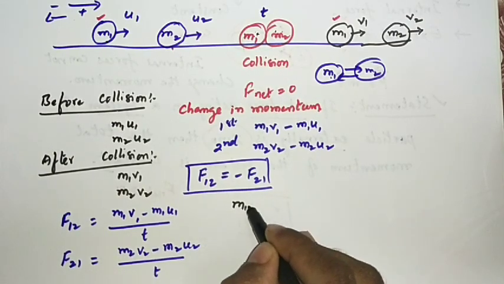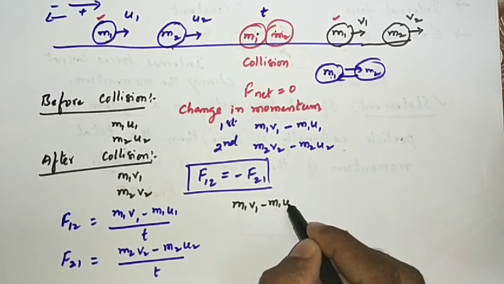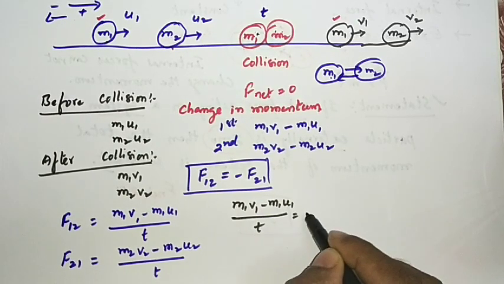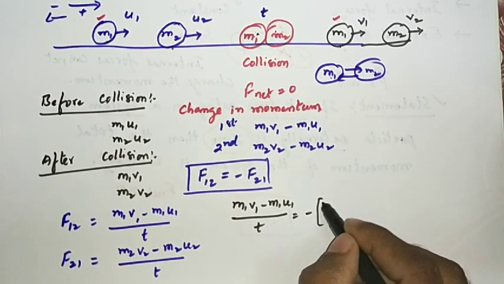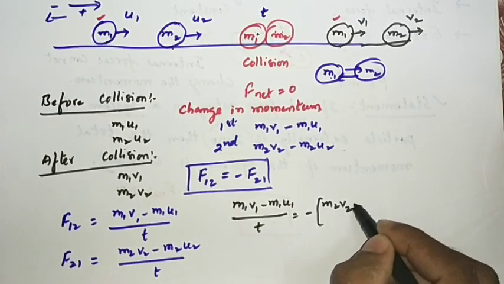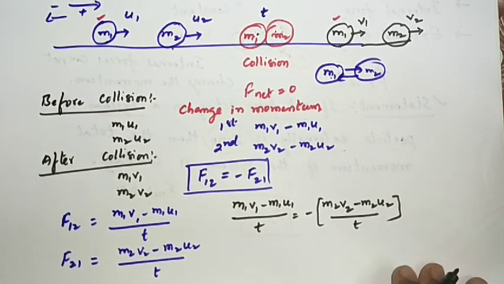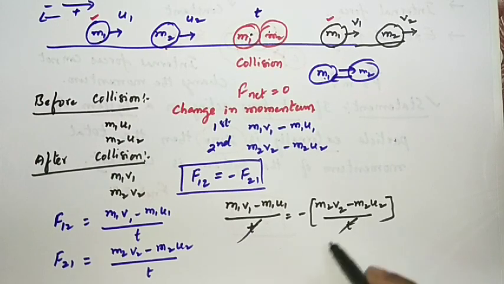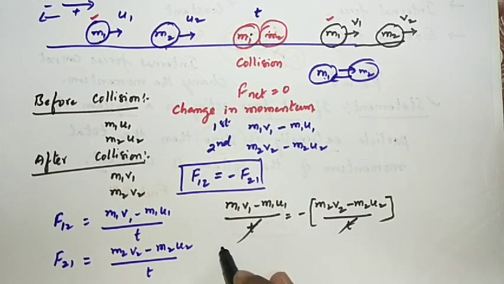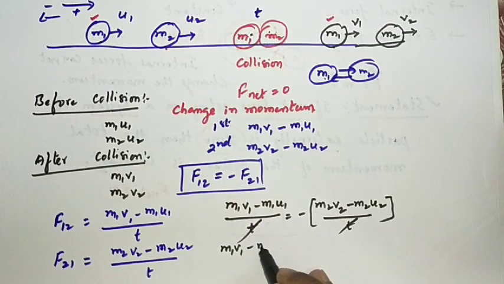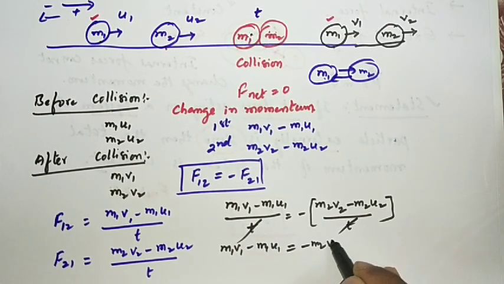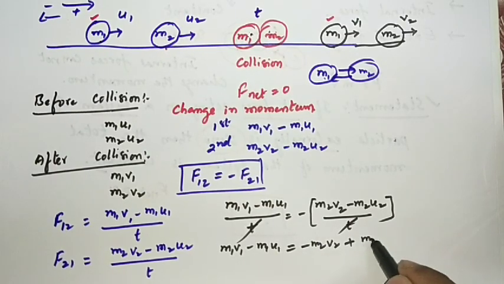First, that is m1 v1 minus m1 u1 divided by t is equal to minus of m2 v2 minus m2 u2 by t. Now you can cancel t and t. Now let us simplify that. m1 v1 minus m1 u1 is equal to minus m2 v2 plus m2 u2.